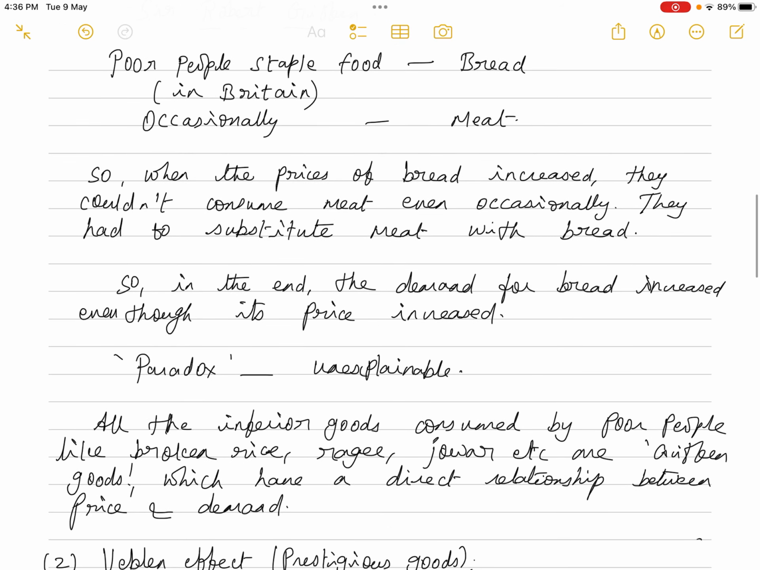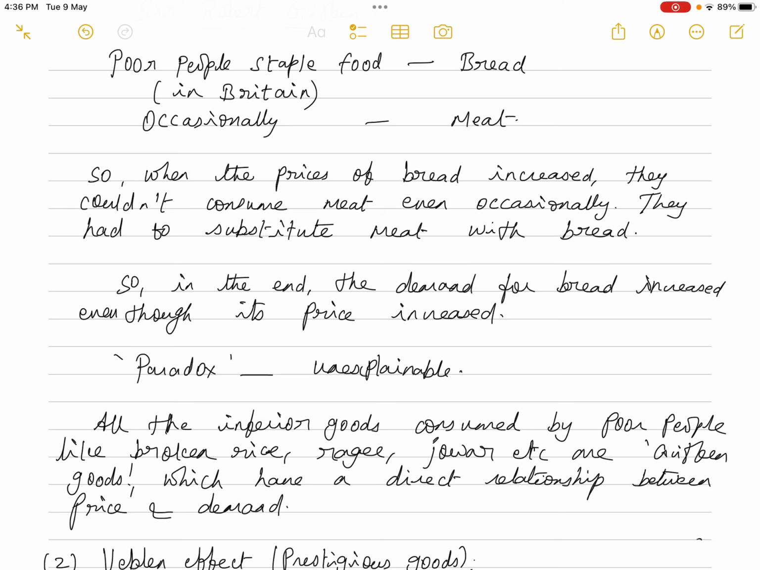So most of the time, the poorer sections of the people, their normal staple food happens to be all these inferior commodities like broken rice, ragi, jowar, etc. Very rarely do they consume superior goods. So when these prices increase, they will not be left with any money income to purchase the superior or normal goods. So continuously they will be increasing the demand for the inferior commodities. So in all these cases, there will be a direct relation between the price and quantity demanded.